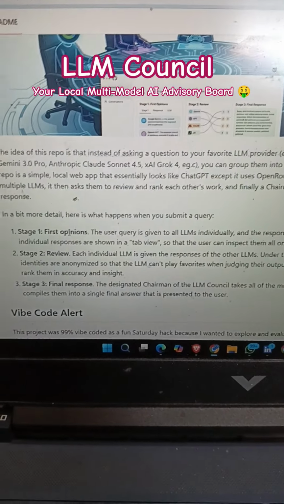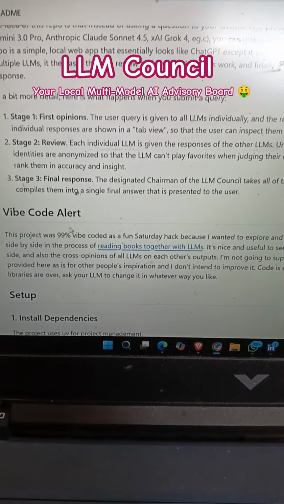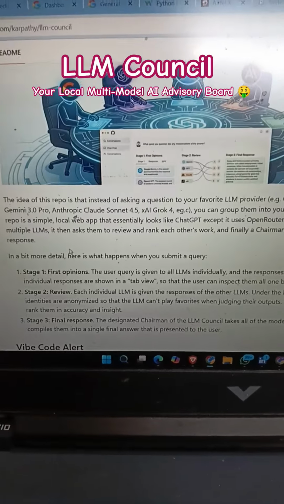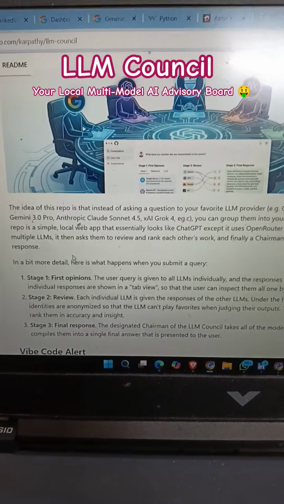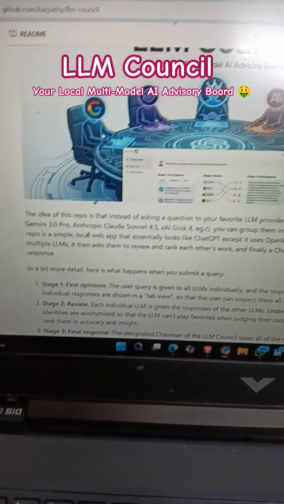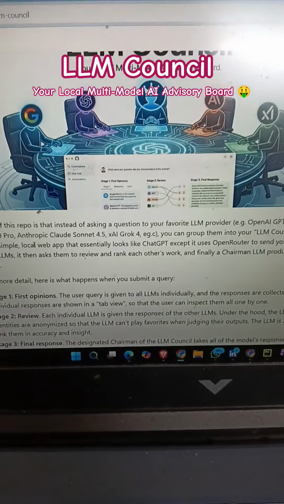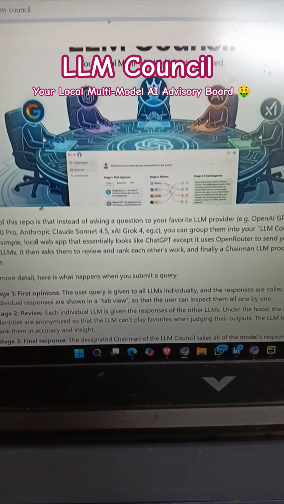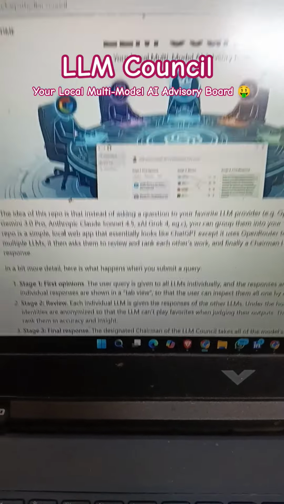So instead of worrying about which model gave the best response, let the models decide what the best response is. Instead of us evaluating the responses, the models themselves are evaluating, refining, and giving the optimized response.